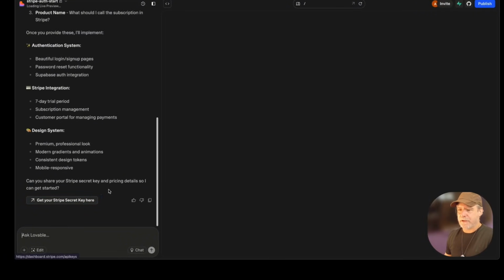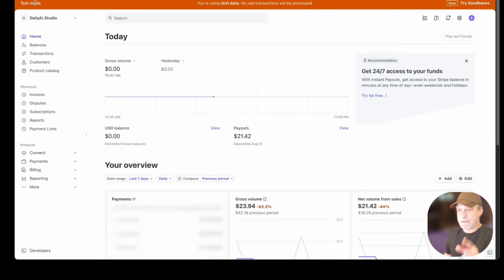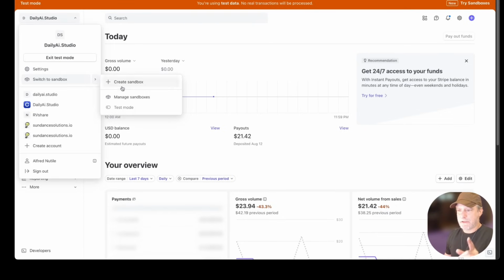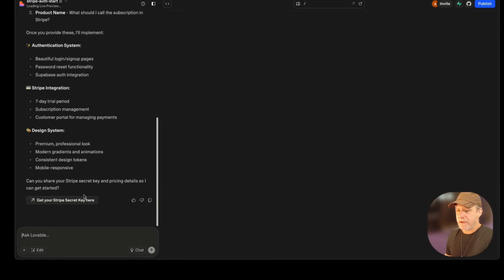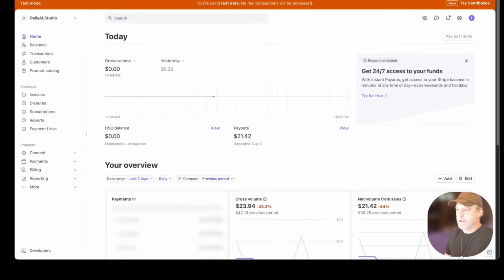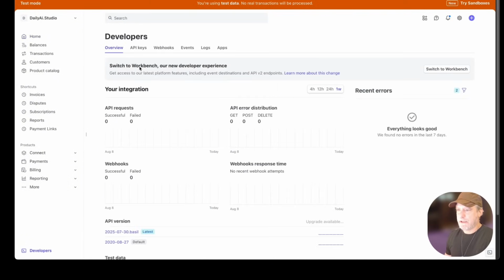Let's see, Stripe secret key. Okay, good. So I have Stripe up and going. I'm in test mode. So I went here and I did test mode. Now they have a new mode here I'm not using just because I'm lazy. I'll figure it out later. But it's going to need a key. And then from here we can continue to just make fake credit card entries. So let's go to developers, keys,